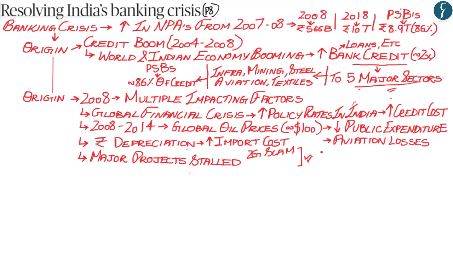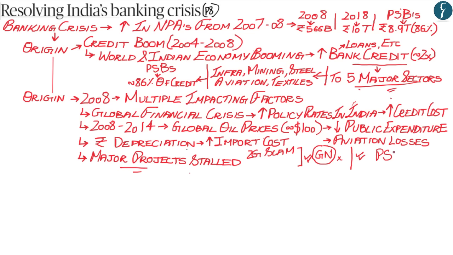Now, this also happened within the real estate sector. So, for an example, major real estate companies had invested money within the Greater Noida region of Uttar Pradesh. But what happened afterwards is that the allocation of land to various companies within the Greater Noida region was cancelled by the Indian judiciary. Now, because of this, what happened was that these companies had borrowed a lot of money from the public sector banks to set up these major projects.